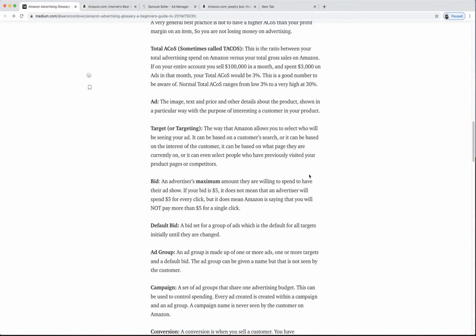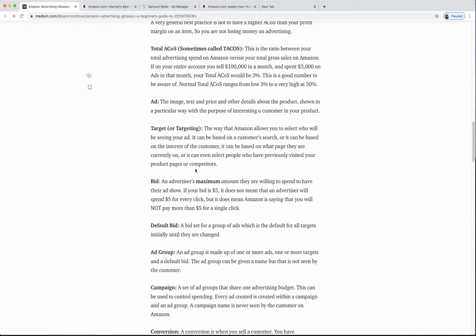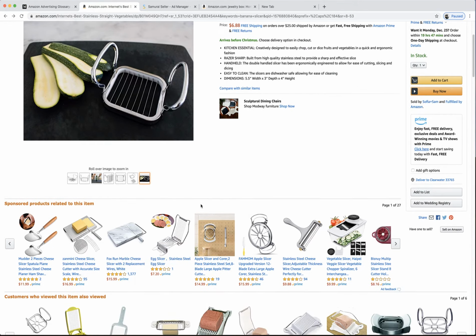Okay, bid. This is the maximum amount of money that someone is willing to spend to have their ad clicked on, I would say. So here, this guy's bid might be $1.50. He's saying that if I click on here, he'll pay up to $1.50 for every single click.